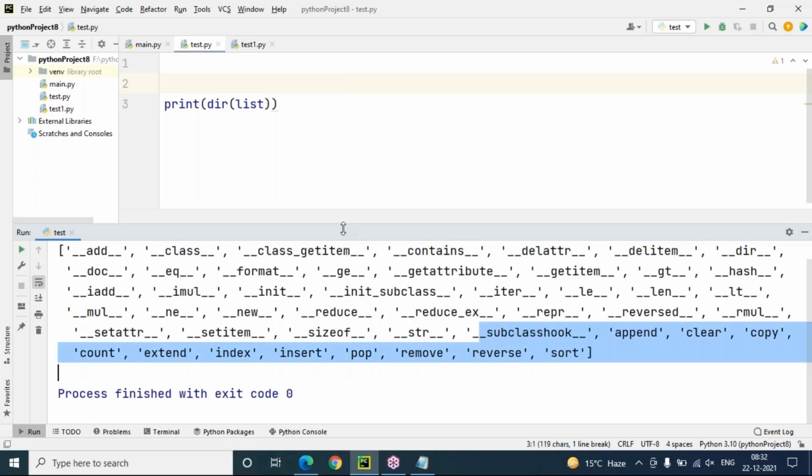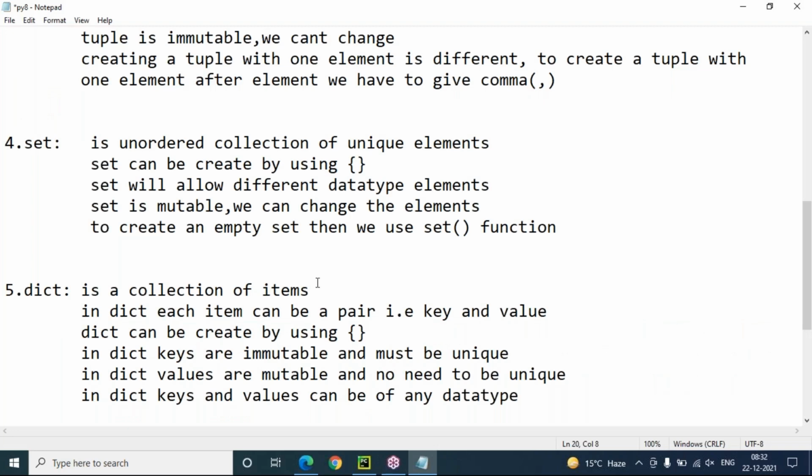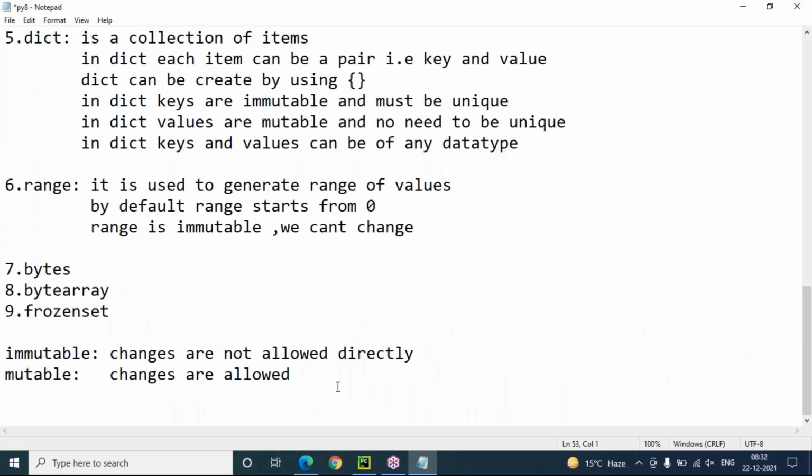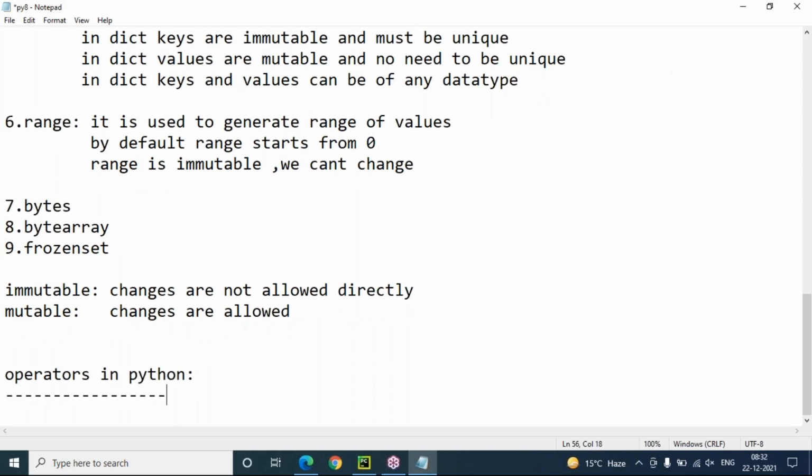But that will be possible once you get an idea about operators as well as control statements, which are available in Python programming. After finishing those two concepts, then we'll start with the data structures and their complete operations. Okay. Now it's time to start another concept, a simple concept, the operator concept. It is very simple, but it is important because we are going to use these operators rapidly in Python programming. It looks simple, but it's important.